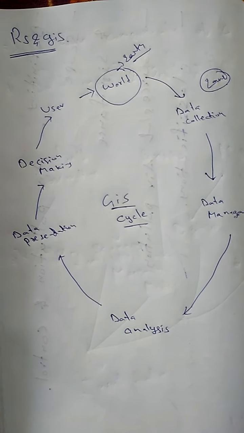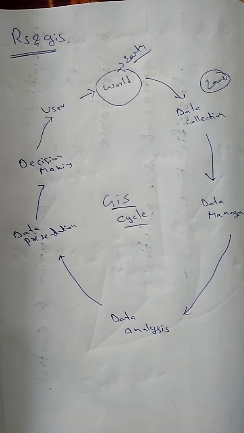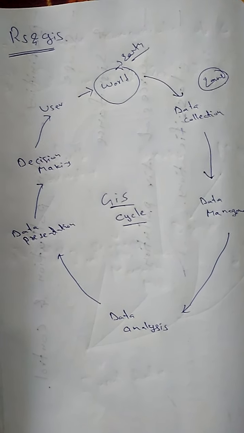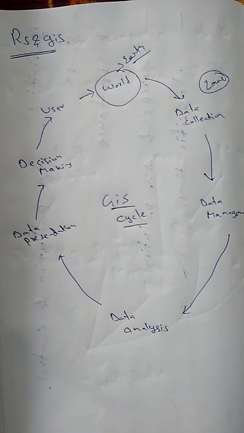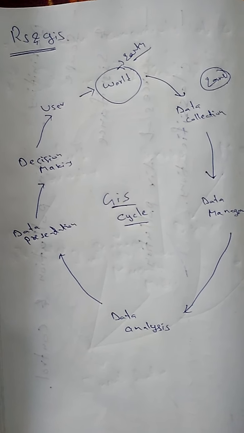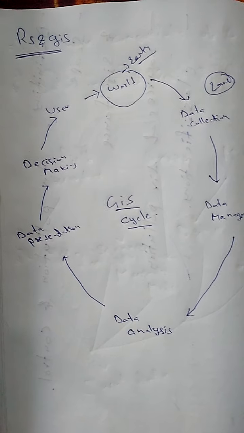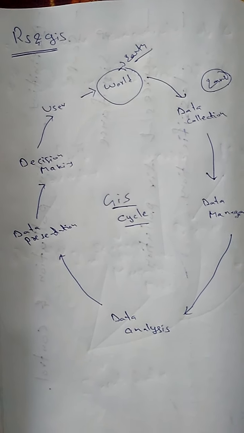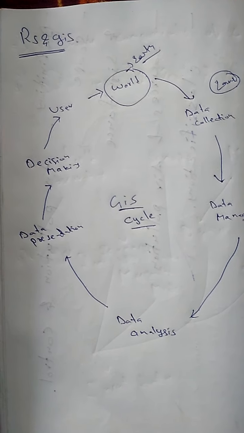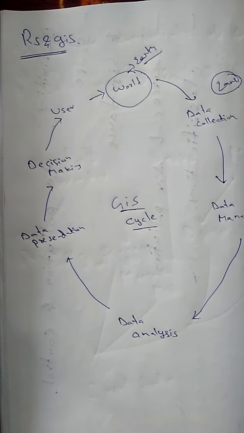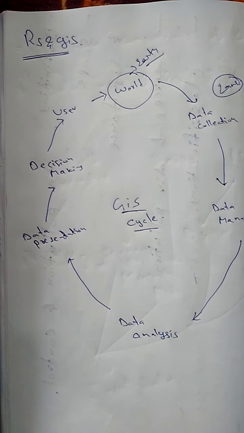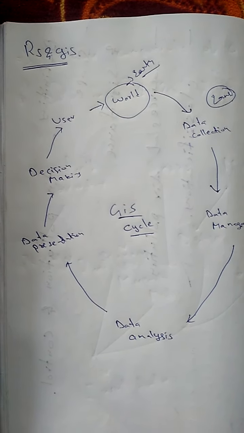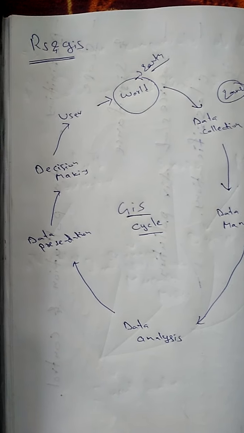Next you are going to analyze it. What you have collected and how you manage it, you analyze each and everything. Next is presentation. You present the collected data in the form of bars, charts, maps, or plotted points. Next is decision making: what we should do and what we should not do.